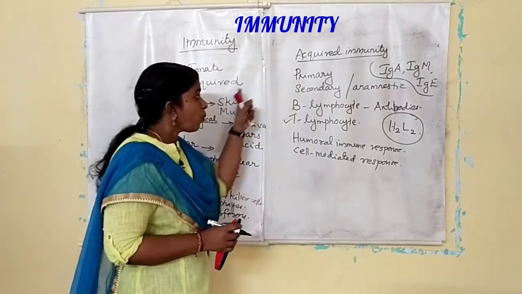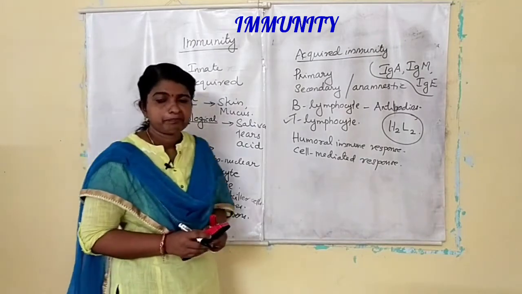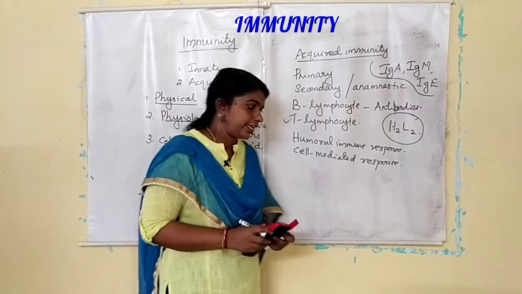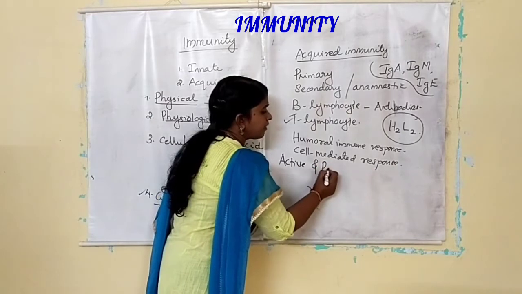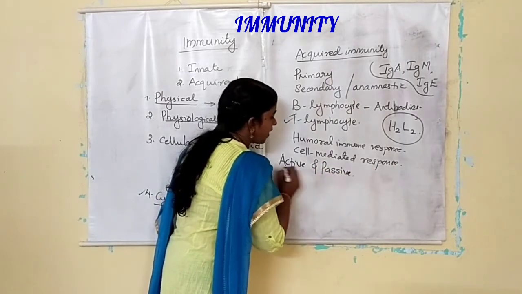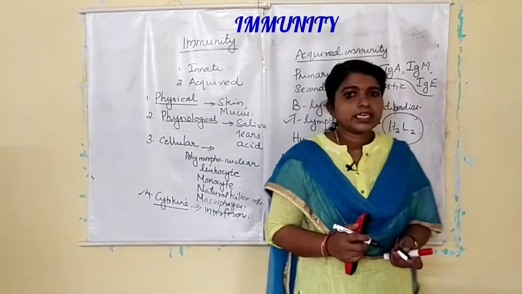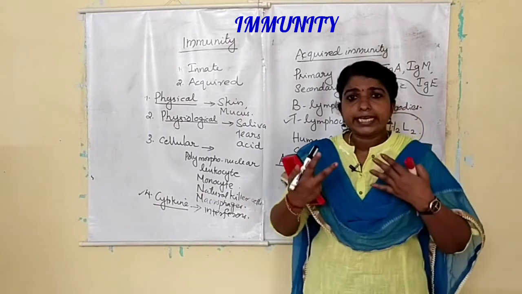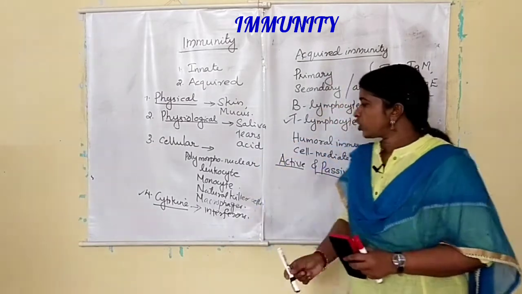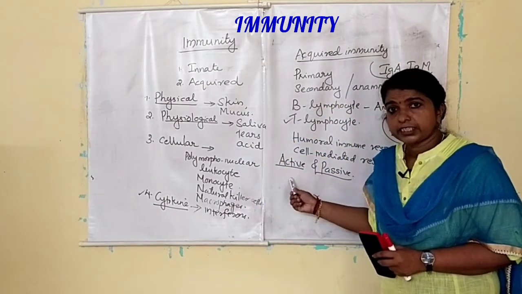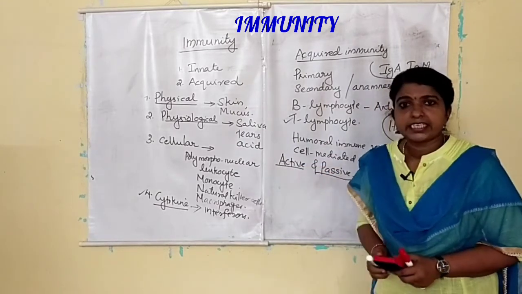Okay, that is one type of classification, innate immunity and acquired immunity. Another type of classification is active immunity and passive immunity. You know, when a pathogen enters the body, our body itself prepares antibody and reacts to it. That case is known as the active immunity. Here the body itself produces the antibody.